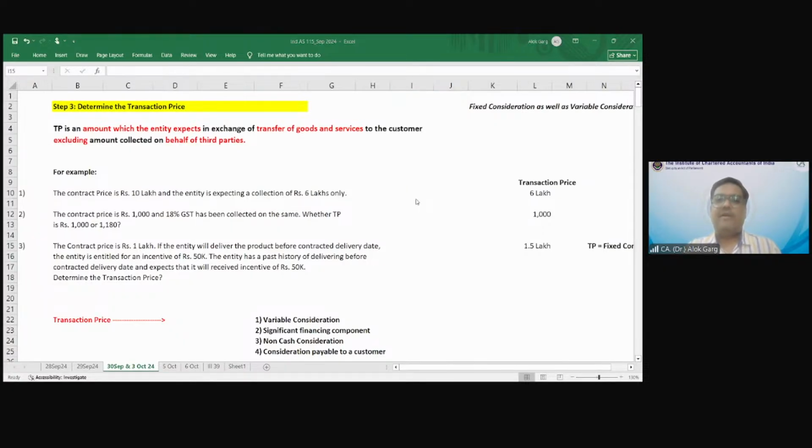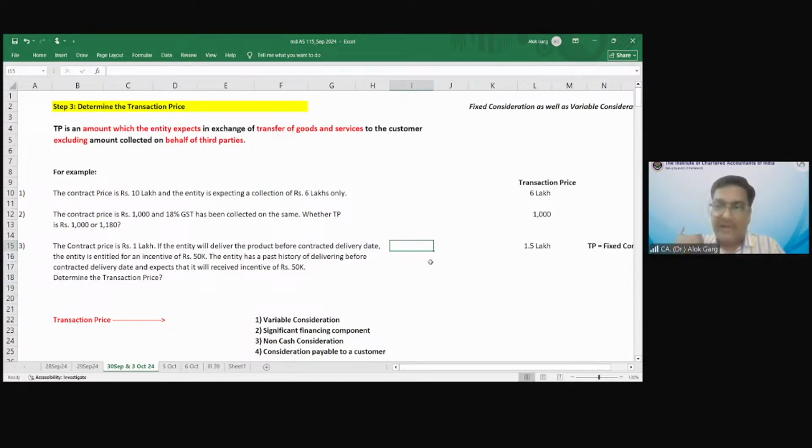Yes, you are right. So what is fixed consideration and what is variable consideration, Prashant? In this case, 1 lakh is fixed and 50,000 is variable consideration. In this question, it is written that the entity has a past history. It means there is a high probability that a significant reversal will not come.